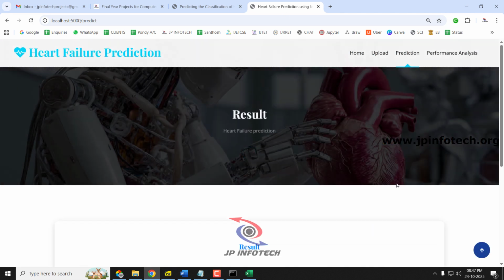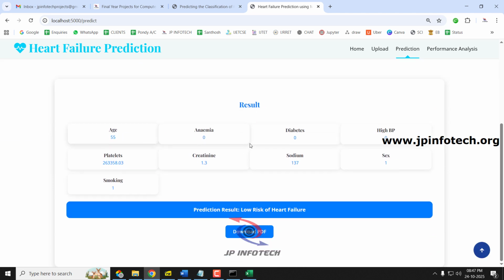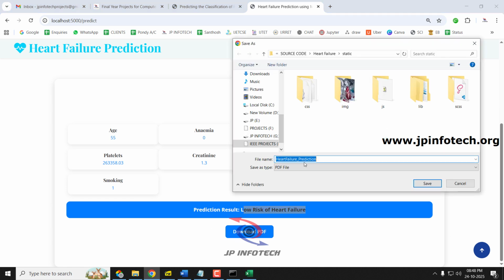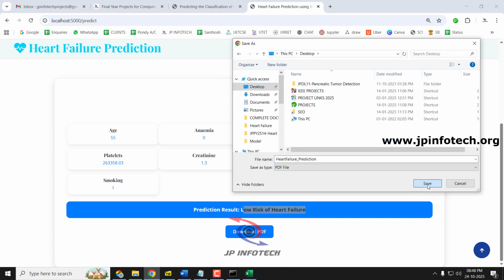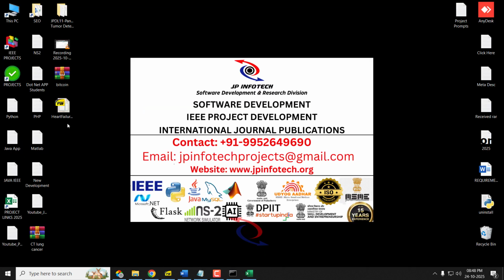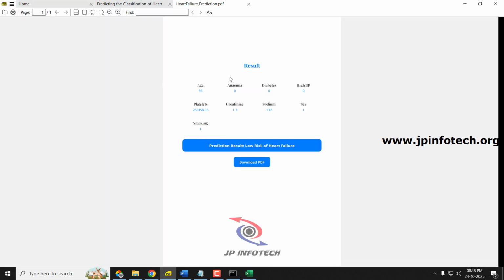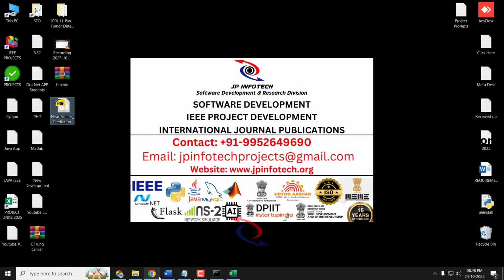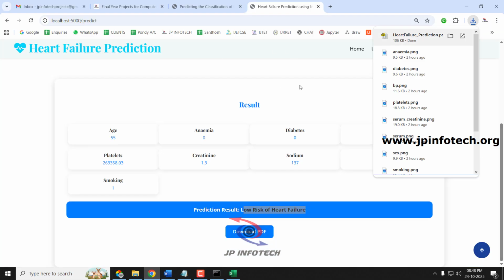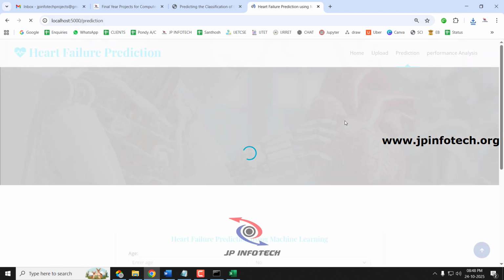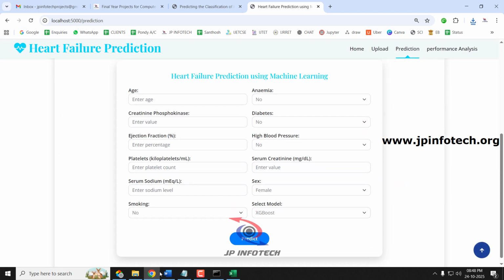So now it will be navigated to the result part where you can see the values that I have entered, and you can see the prediction result is low risk of heart failure, and you can also export the results in PDF format. I'll just save it on the desktop. So you can see heart failure prediction, the values that we have entered, and the prediction result. This is for future reference. Now if you want to check the other case, let us go to the prediction menu again and enter some other values.